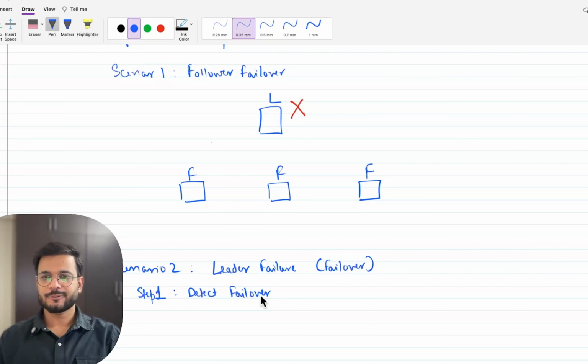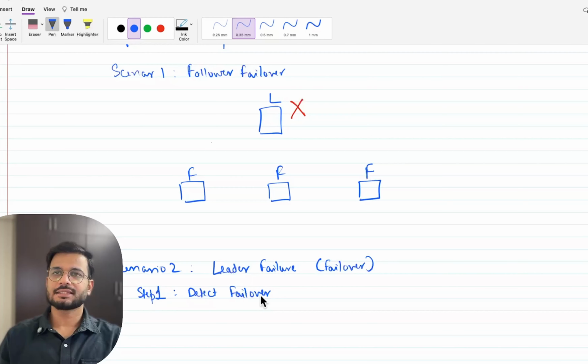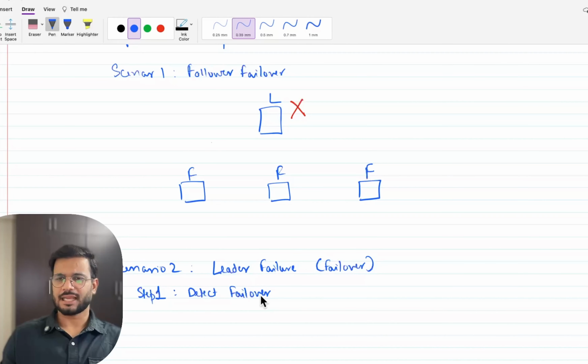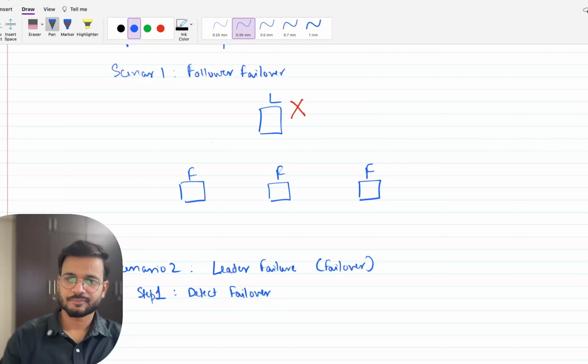In this scenario, the followers notice that the leader hasn't sent any data for 30 seconds. Even if there is no data from the client, the leader keeps on sending a heartbeat every few seconds to all the followers. If the threshold is 30 seconds, then it is assumed that the leader is dead.